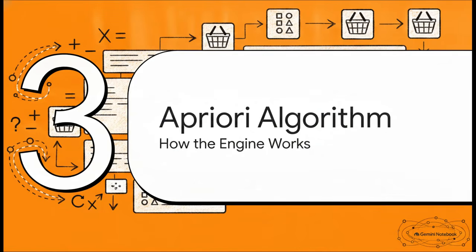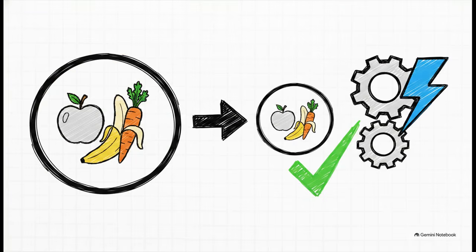Now that we've got a handle on the math, let's move to Section 3, the Apriori algorithm explained, and see exactly how the engine works to process all this math and find our rules. At the very heart of this technique is the Apriori principle. This principle simply states that if an item set is frequent, all of its non-empty subsets must also be frequent.